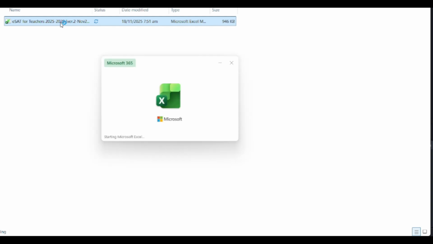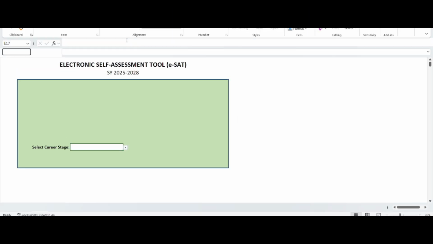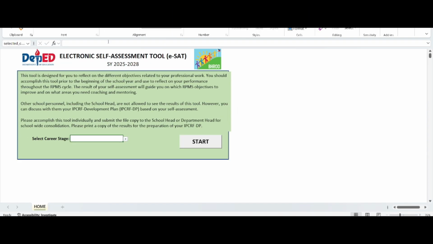So, if you're done with that, you try to click yung file, then enable content. Then dito, sa career stage, ano ba yung pipiliin ninyo? Now, if you're teacher 1 to 3, dito tayo sa beginning towards proficient. You choose it. Pero, kapag nasa teacher 4 to 7 naman, dito tayo sa proficient. At kapag master teacher po tayo, dito tayo sa highly proficient.